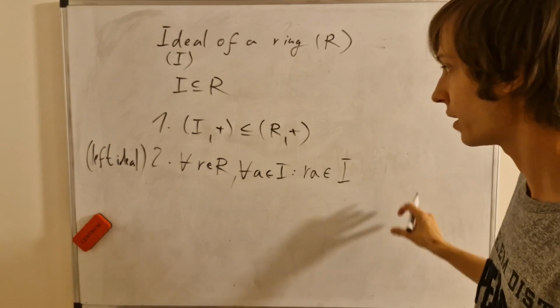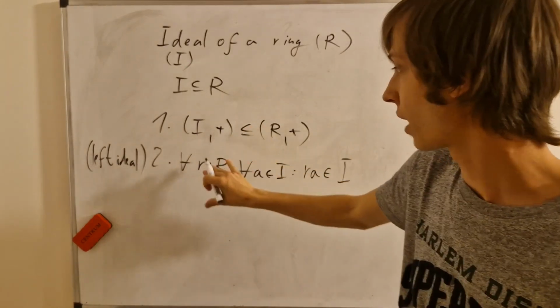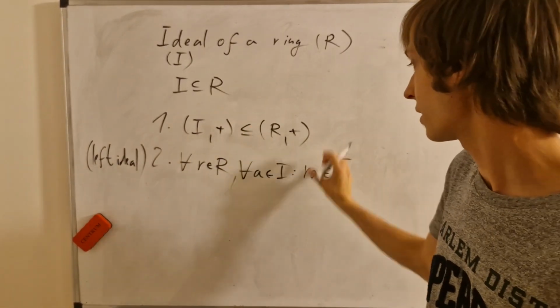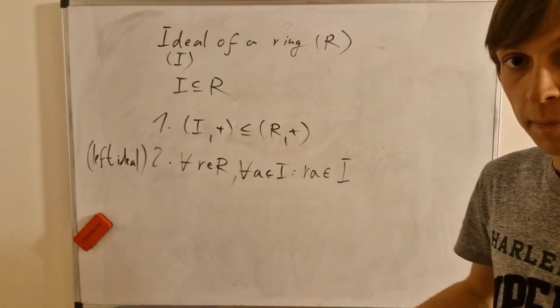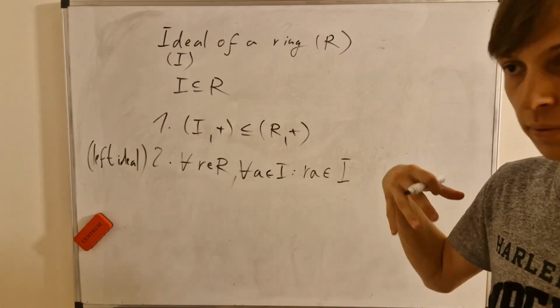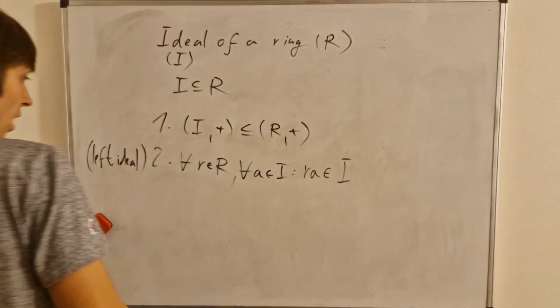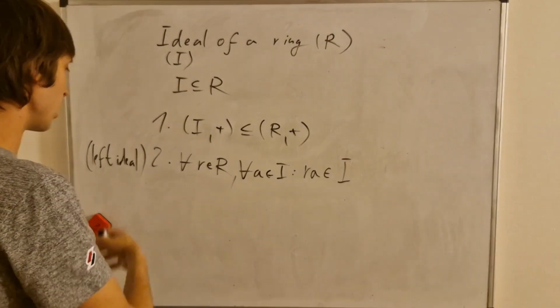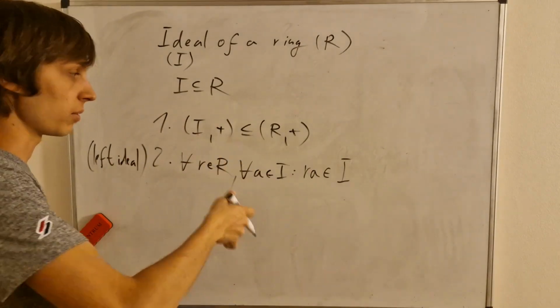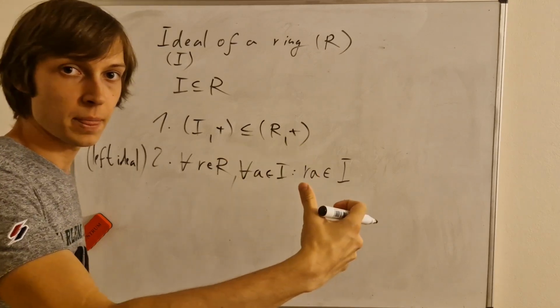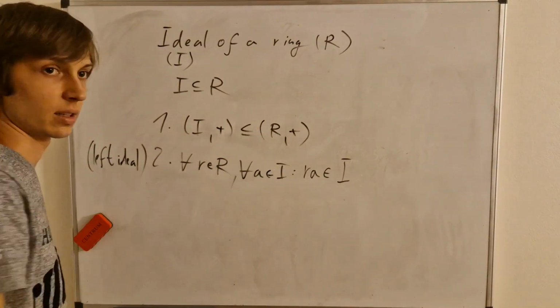It will not go to any element of the whole ring R, but it will be closed inside the ideal. So when an element of the ring under multiplication acts with an element from the ideal, the result will be inside the ideal subset again.